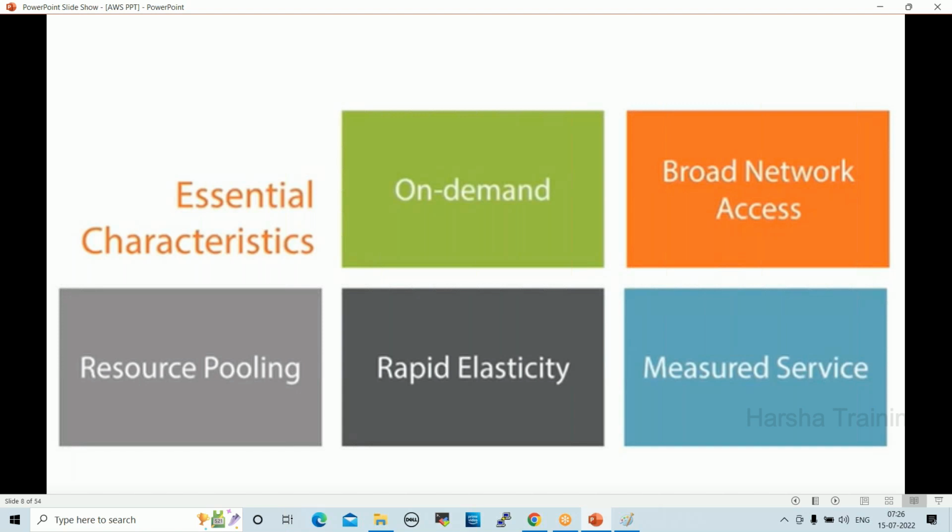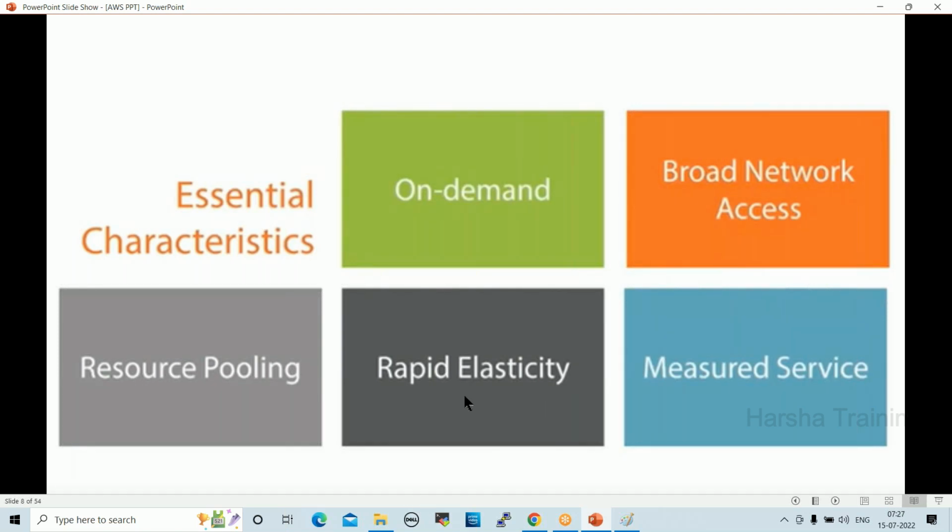But whatever storage is available, the data will be there. That we need to protect. Whenever they need the data, we need to pool it up and provide it. That is nothing but resource pooling. Whatever resources we are using in cloud, we can pool them up and reuse whenever we need.